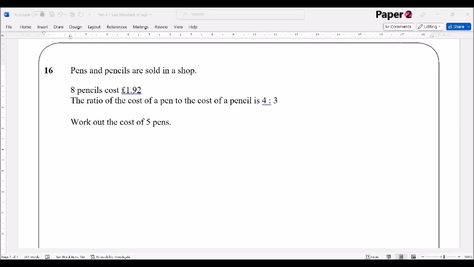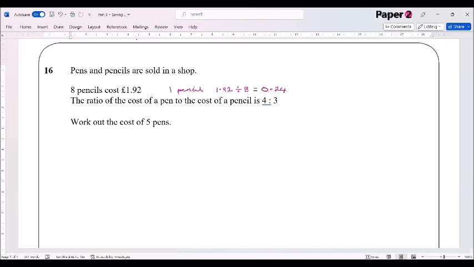Question 16. Pens and pencils are sold in a shop. 8 pencils cost £1.92. So I'm just going to work out what I can here. Immediately, before I even look at the rest of the question, I'm going to work out the cost of 1 pencil. That's £1.92 divided by 8. Again, we can use a calculator on this. £1.92 divided by 8 comes out as being 24 pence, 0.24.